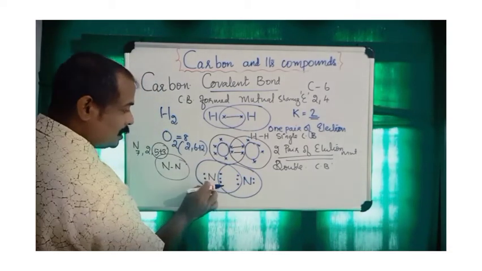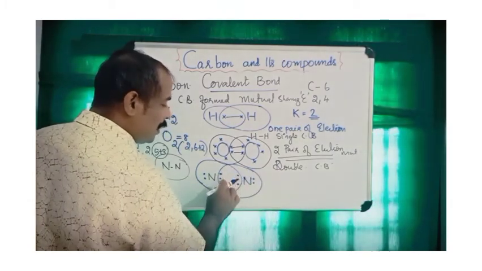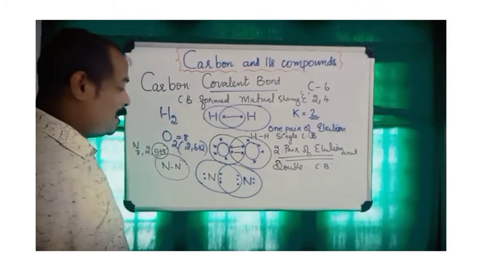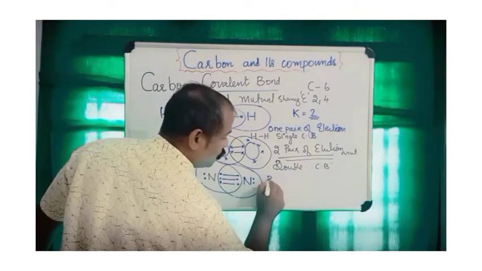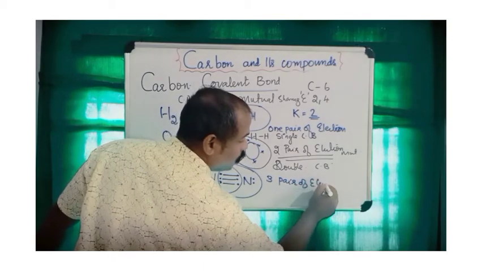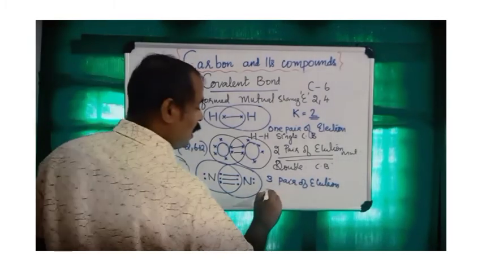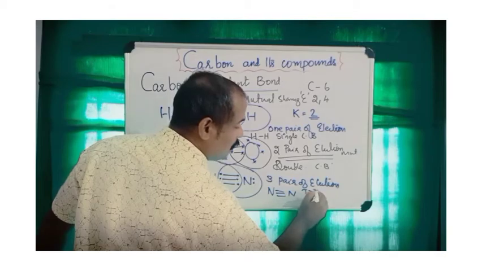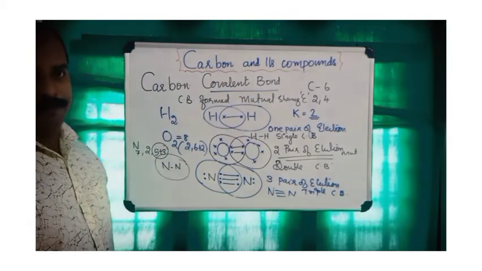On the part of this nitrogen, its octet is completed. In the same manner, 1, 2, 3, 4, 5, 6, 7, 8, on the other side of this nitrogen, its octet is also completed. They mutually share 3 pairs of electrons between them. And in such a way, nitrogen forms a triple covalent bond between two atoms.